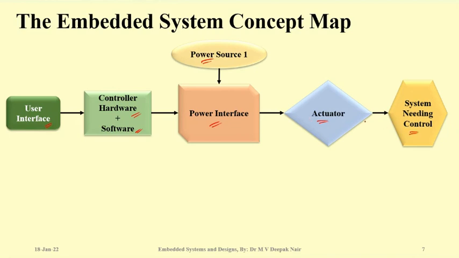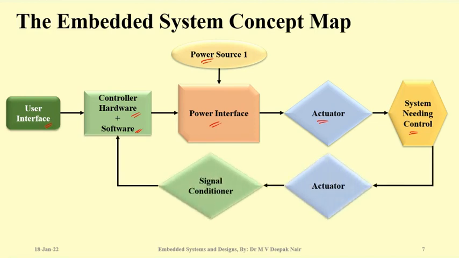If this particular actuator needs some control or feedback kind of system, then we should have a system which provides feedback and control of the motor. So the feedback should go from the actuator to the signal conditioner. I will tell you why signal conditioners are important. And then again back to the core. So this is a feedback loop which always tries to control the system and always makes the system better.